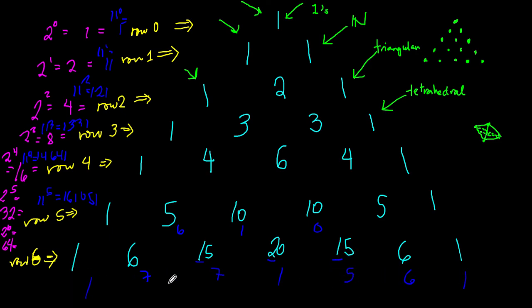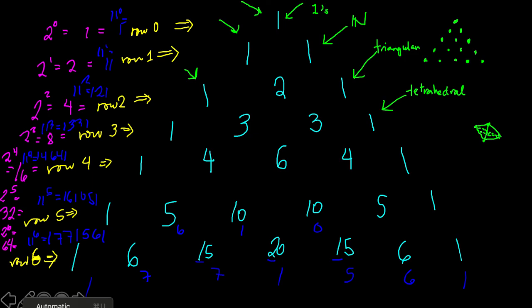So we have 1,771,561. So that's going to be 11 raised to 6. It's going to give us 1,771,561, and you can verify that using your calculator. One thing you can also notice is that the Pascal's triangle is symmetric.